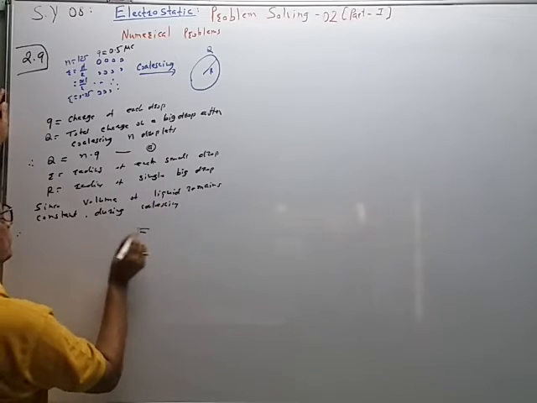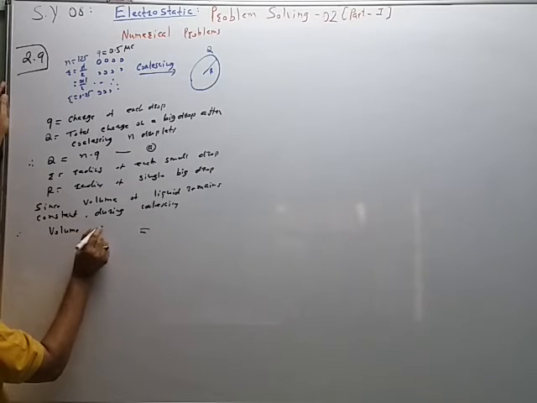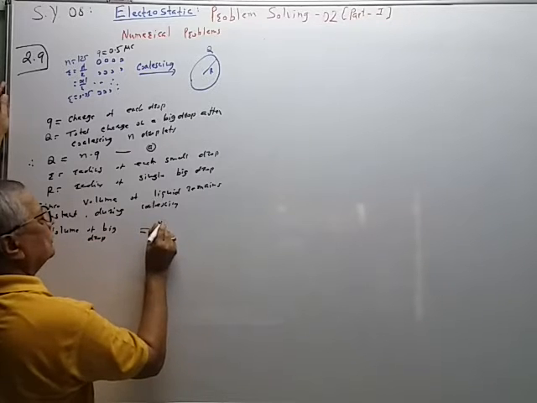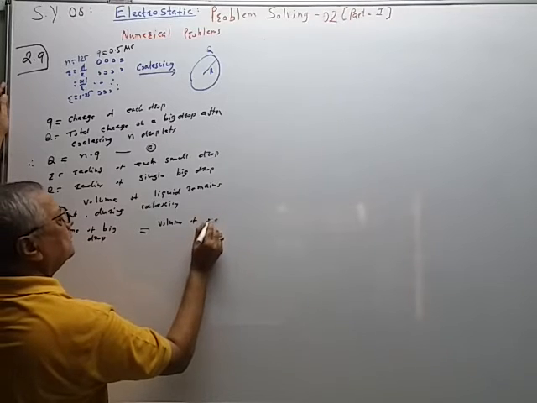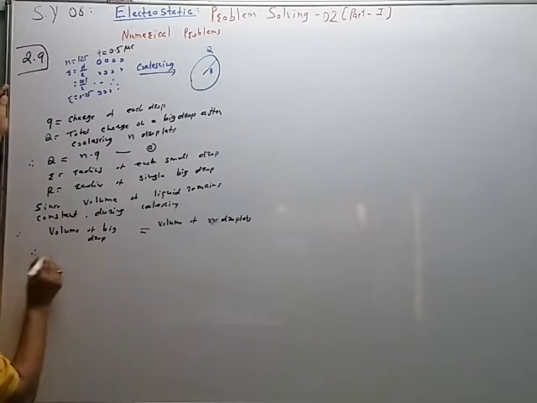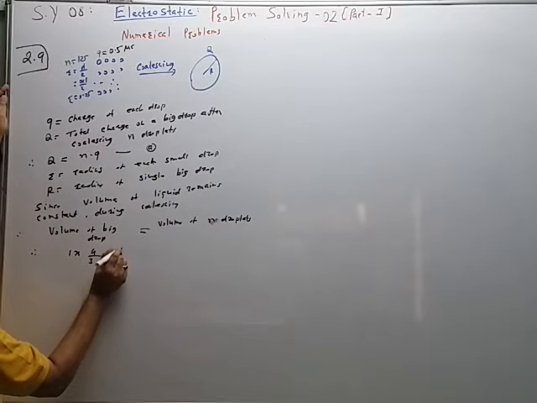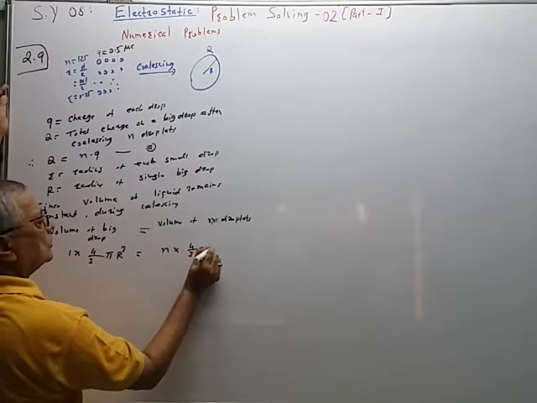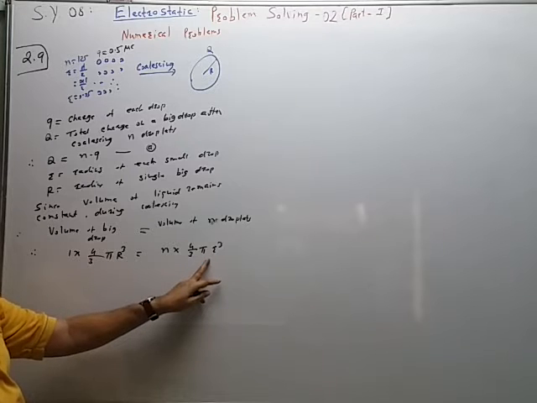Therefore, volume of big drop is equal to volume of n droplets. Therefore, 1 multiplied by 4/3 pi capital R cube is equal to n multiplied by 4/3 pi small r cube. This is the volume of a single droplet. It is spherical in shape.